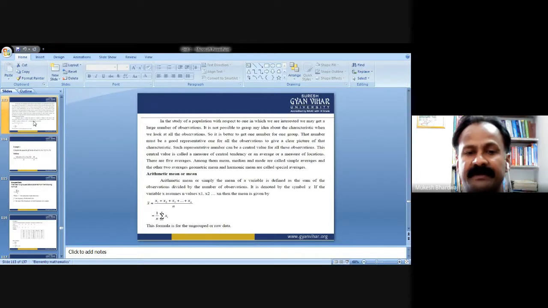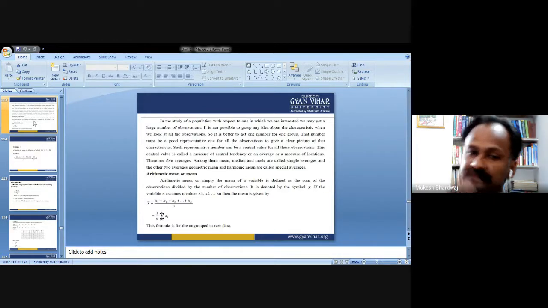Or we can rewrite the above notation as 1 upon n, summation i equals 1 to n, xi. This formula is for the ungrouped or raw data.